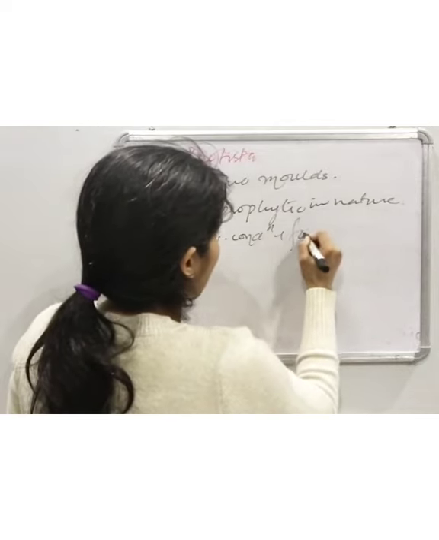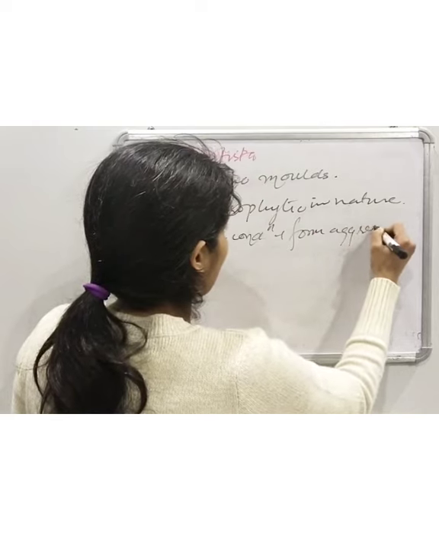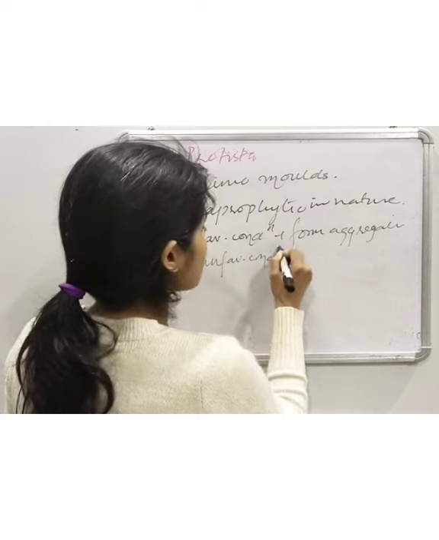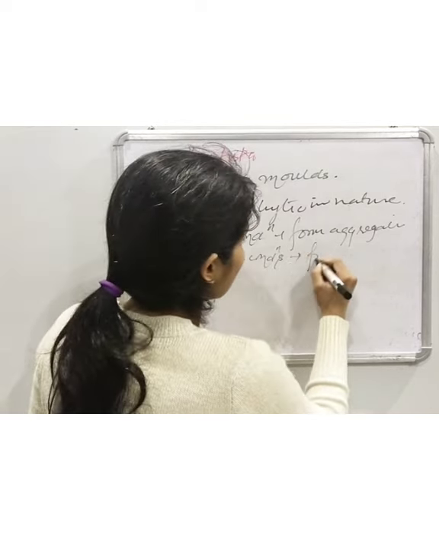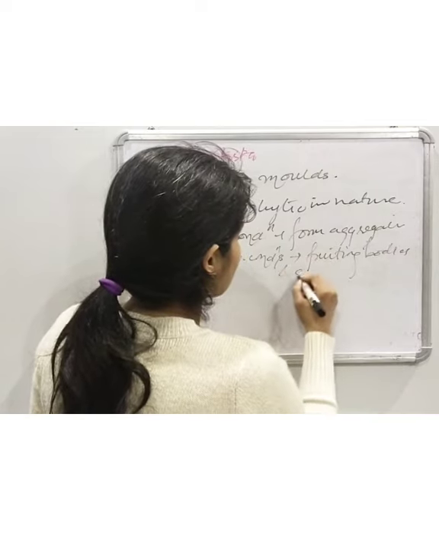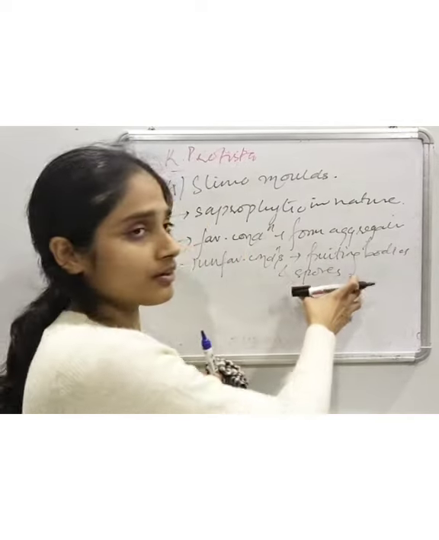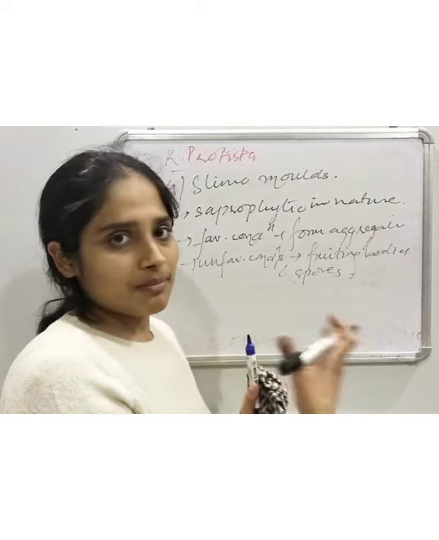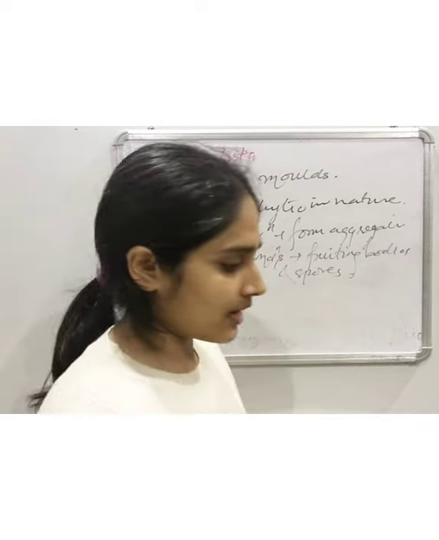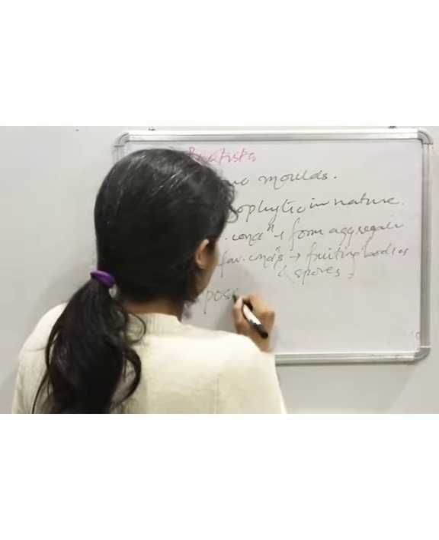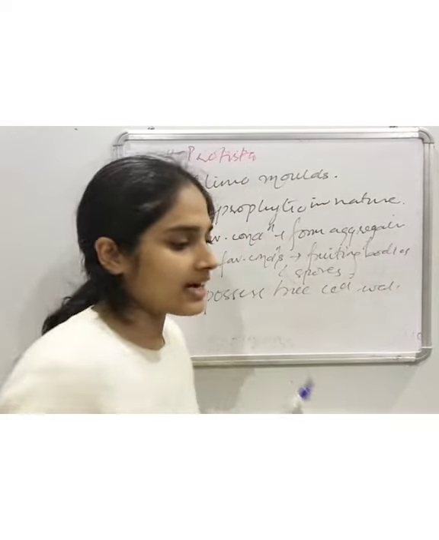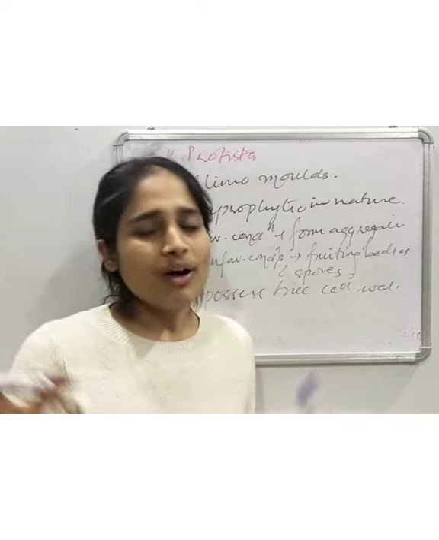So these are slime molds, which are saprophytic in nature. In favorable conditions they form aggregates, and under unfavorable conditions they form fruiting bodies and spores. During this they become dormant, and they possess a true cell wall, and they are extremely resistant to adverse conditions.